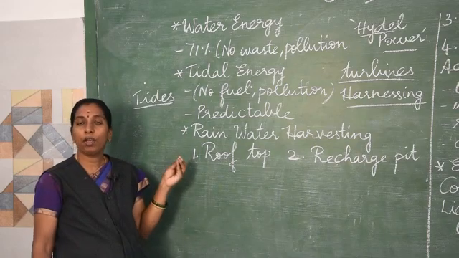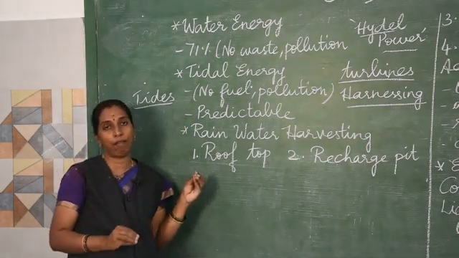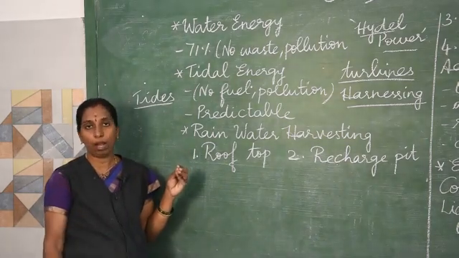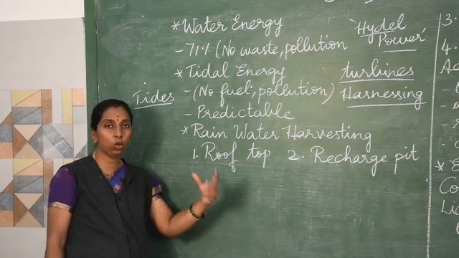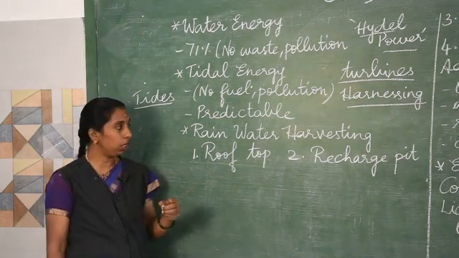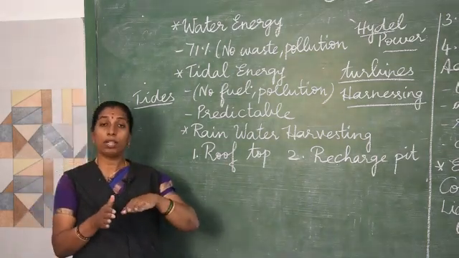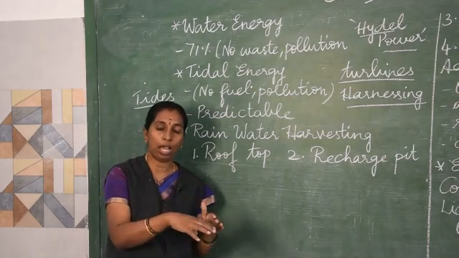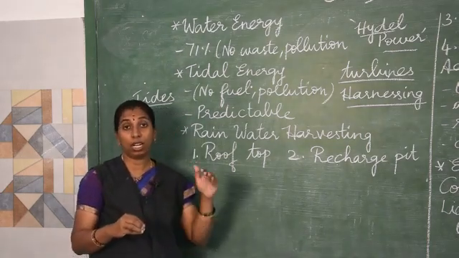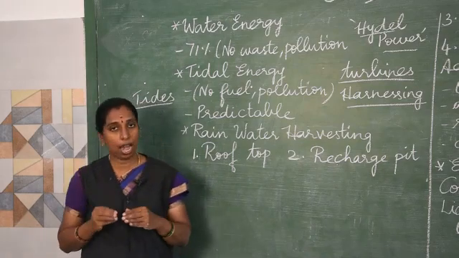And since we know the speed of the sea level, it is easily predictable. Tides are easily predictable and based on that turbines are used to generate electricity. And apart from this, water is denser than air. So even at lower speed of water, we can generate electricity, that is in the tides. So even at the lower speed of the tides, we can generate electricity.